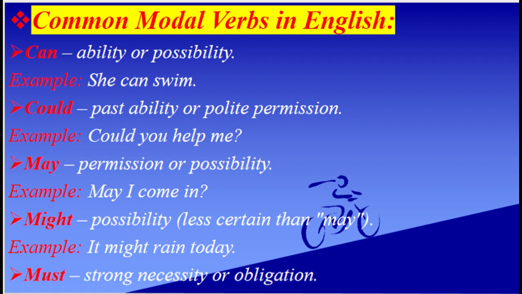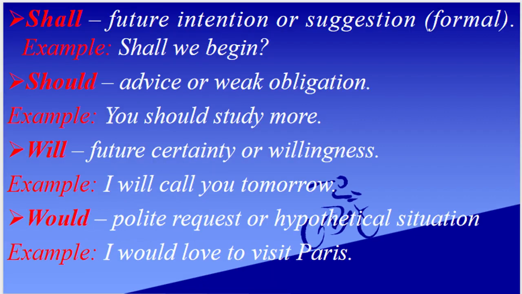Common modal verbs in English: can, ability or possibility. Example, she can swim. Could, a past ability or polite permission. Example, could you help me? May, permission or possibility. Example, may I come in? Might, possibility less certain than may. Example, it might rain today. Must, strong necessity or obligation. Example, you must wear a seatbelt.